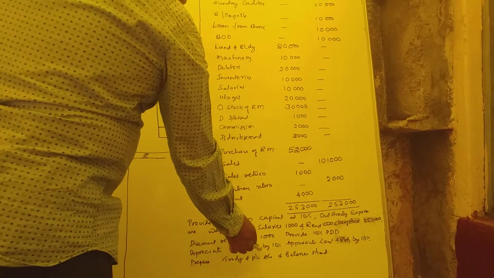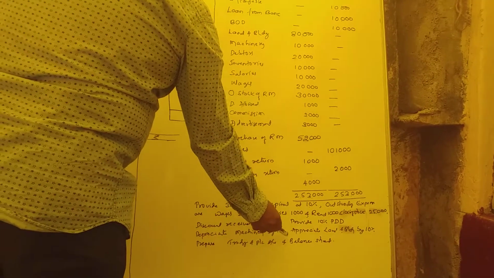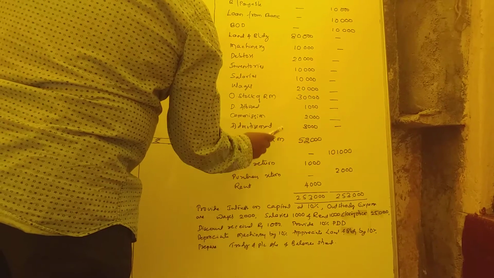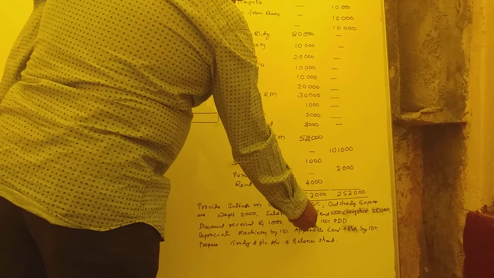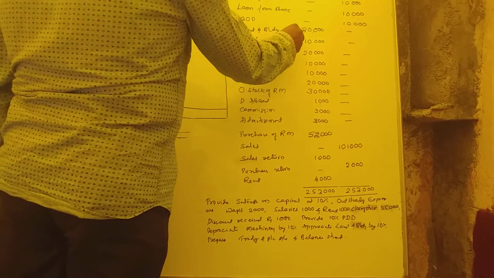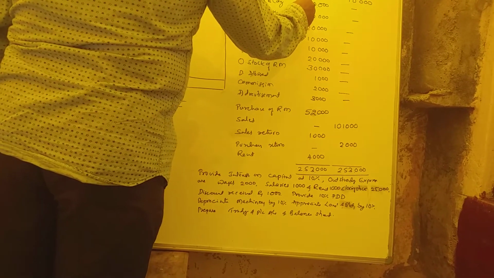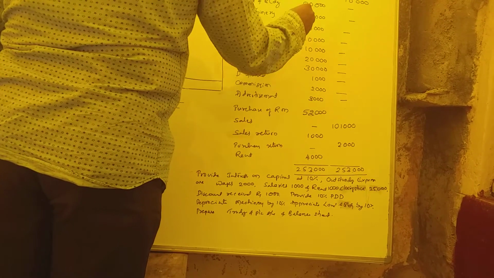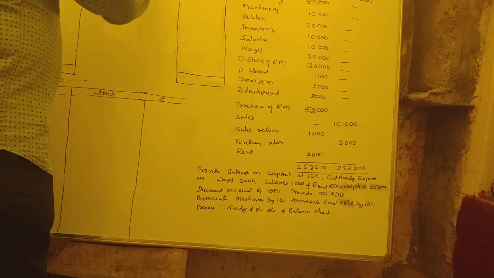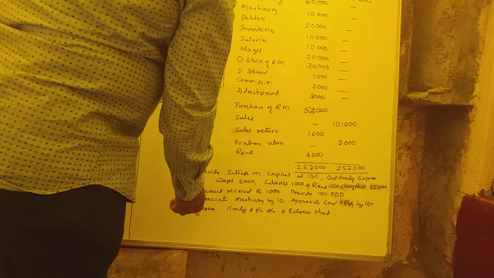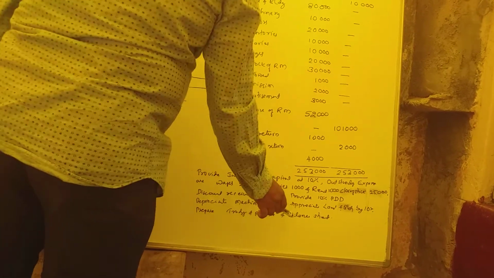Now depreciate machinery by 10%. We have machinery 10,000. That should be 10% reduced. So that is also double entry: one entry in asset side, one entry in profit and loss account. Now appreciate land and building by 10%. So there is an increase in the value of land and building, that is 10%. So we increase 10% in asset side. Same, it's an income, that's why it's indirect income, so that is credited. So that is over. I think prepare trading and profit and loss account and balance sheet.